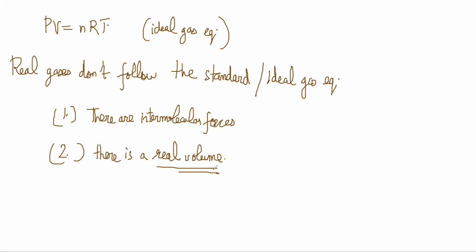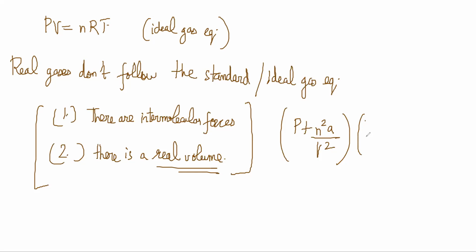So there have to be slight alterations in the standard ideal gas equation to make it work for real gases. The way the equation is altered is (P plus n squared a by V squared) times (V minus nb) is equal to nRT.